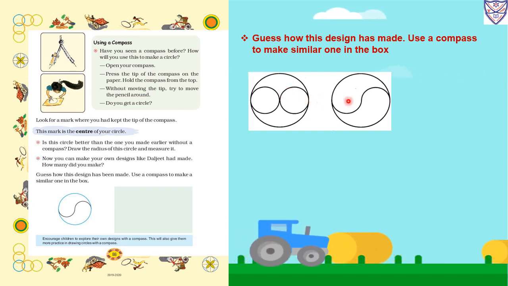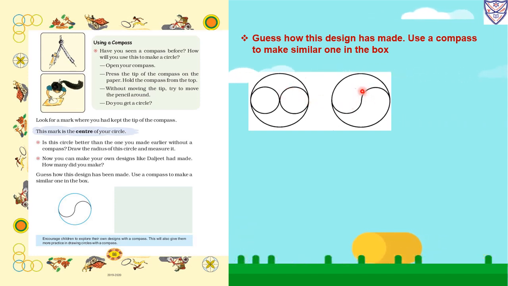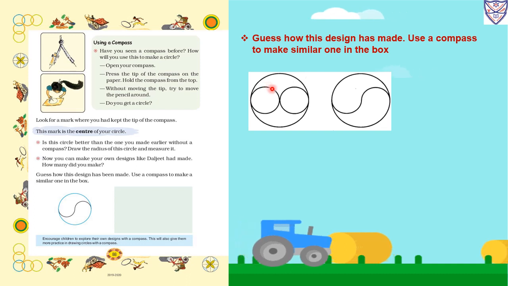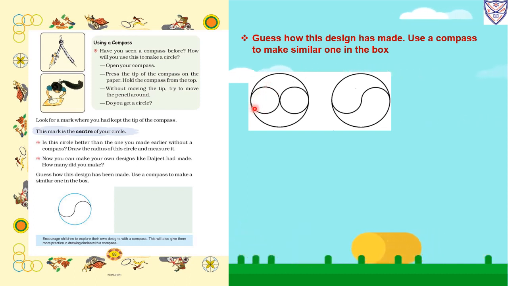So now we have to draw this type of design. What we will do, see, from here to here it looks like an S, so we will drop this side, so we will get this design.